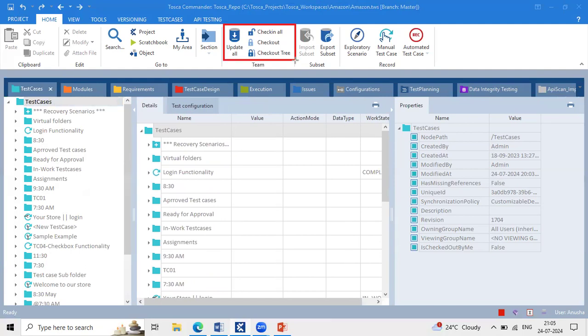The meaning of that is you are working in a multi-user environment.